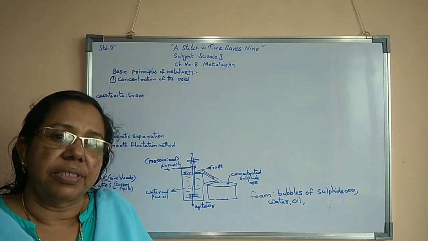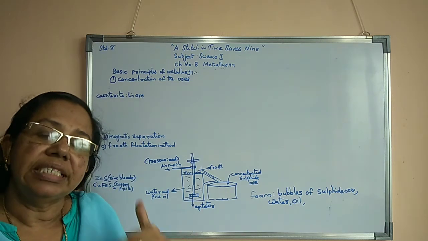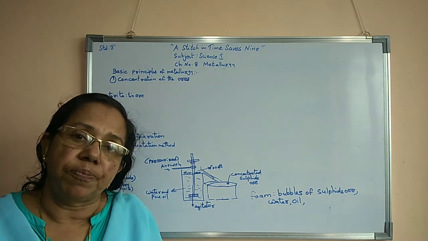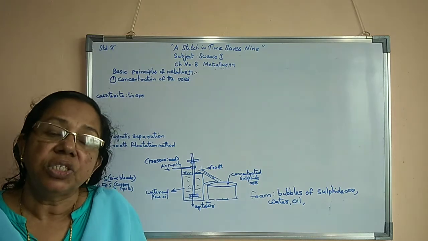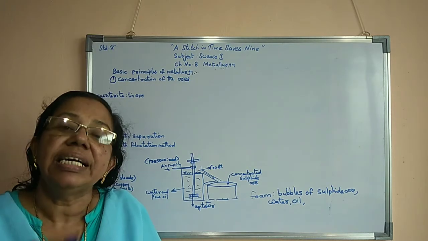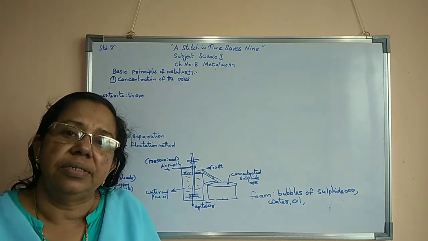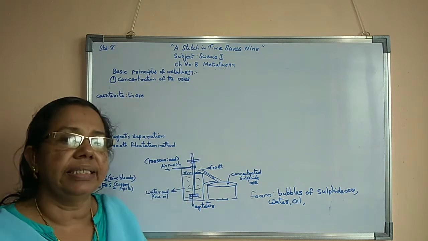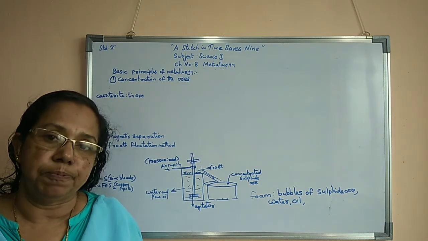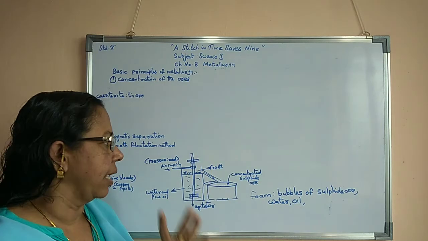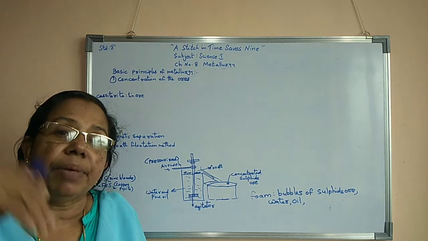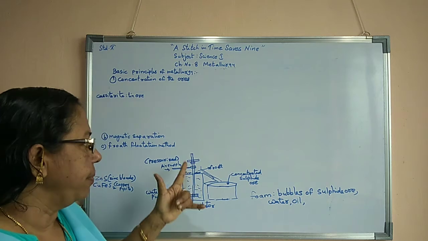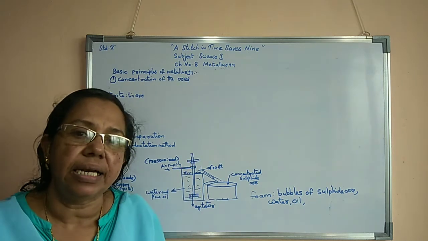When we use the ore for separating the pure form of sulphide ore, there will be gangue particles. So at first we have to remove the gangue particles, and afterwards we separate the sulphide ore. For that we are using the method known as the froth flotation method. Here you can see that froth is coming up. From the curd, butter comes up as and when we agitate or stir it well. Similarly here, an agitator is there, an electrical device.